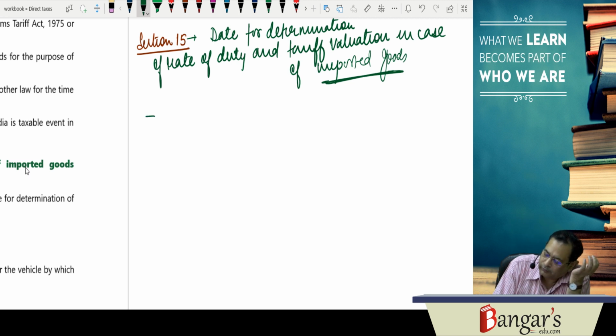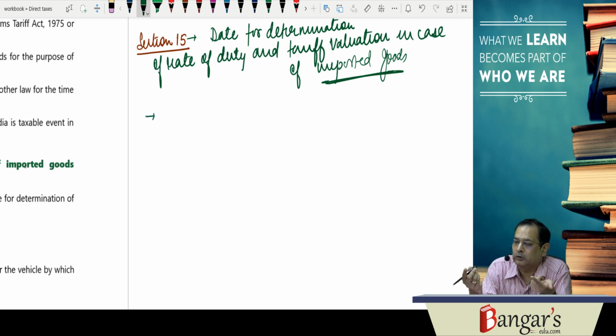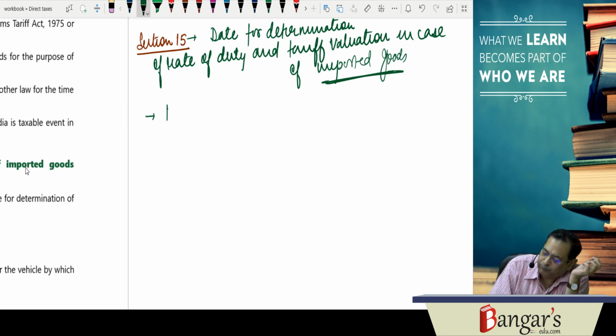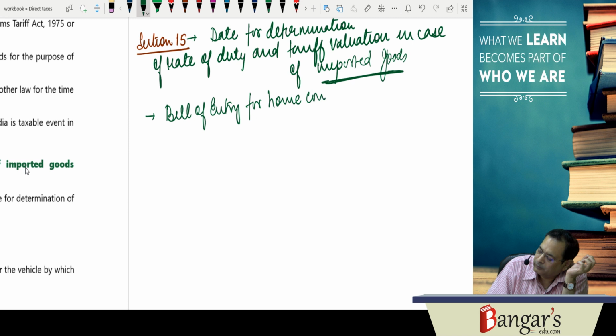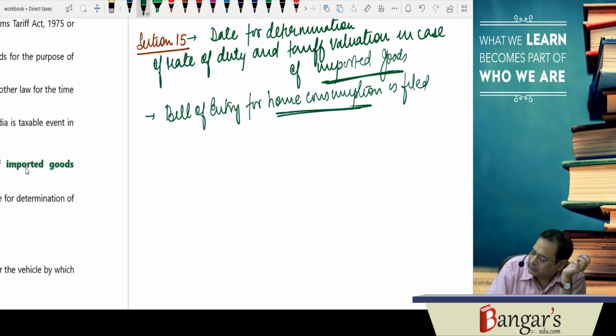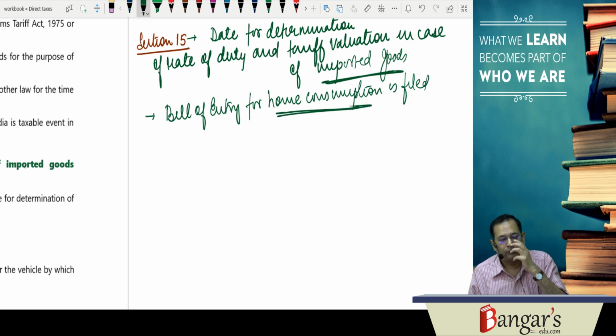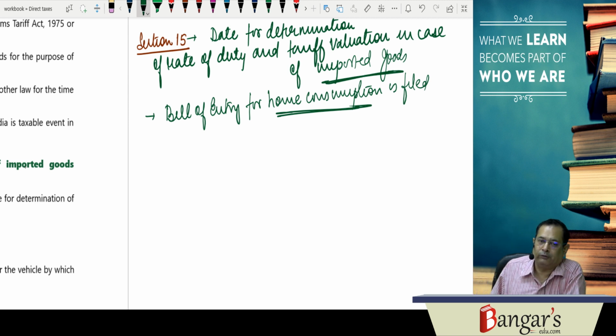So for import, the importer has to file a bill of entry. If the bill of entry for home consumption is filed, that means we are clearing the goods from the port. So which date will the rate of duty be applicable?